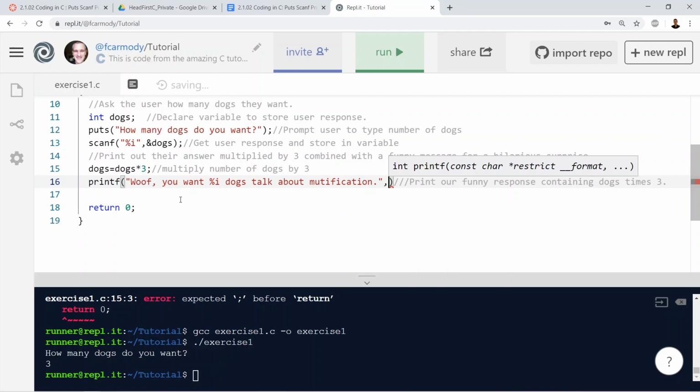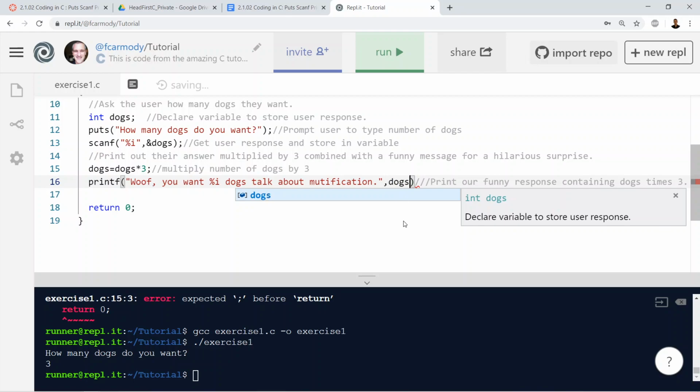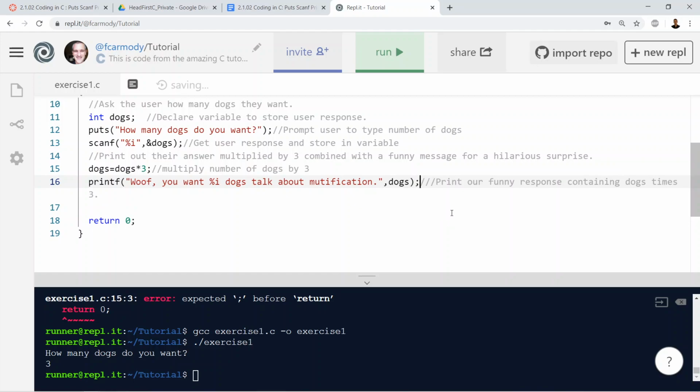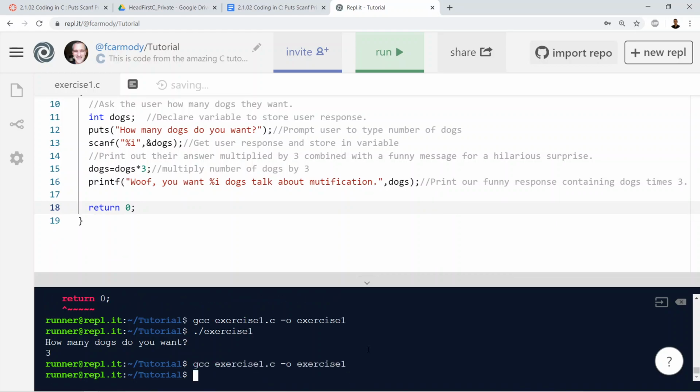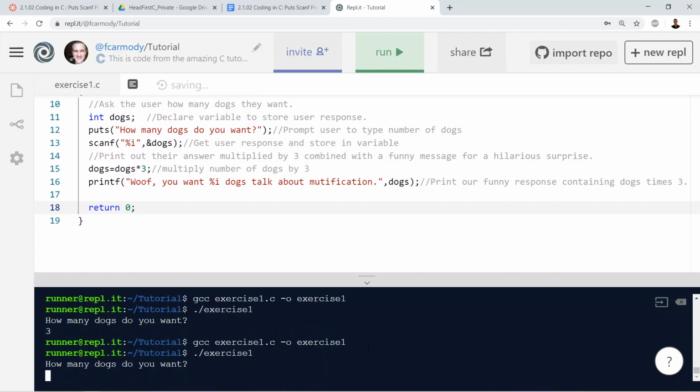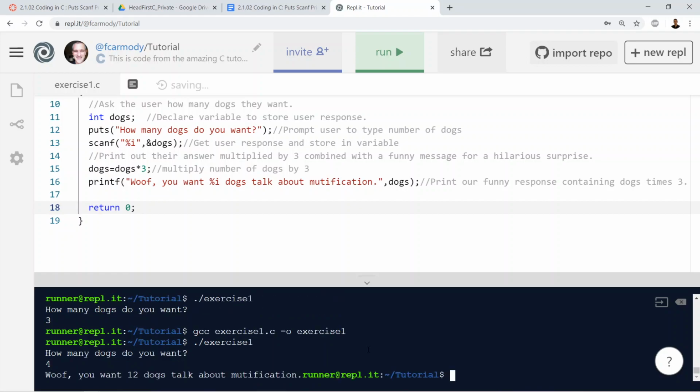Okay, all right, so we have a %i that's going to get replaced by dogs, okay? So that's it. In this case, it doesn't need a pointer, or sorry, it doesn't need an address. It just needs a regular variable, okay? So let's go ahead and run this and see if it goes. Remember we have to compile each time. Arrow up to run it. How many dogs do I want? I want 4. Woof, you want 12 dogs. Talk about modification.